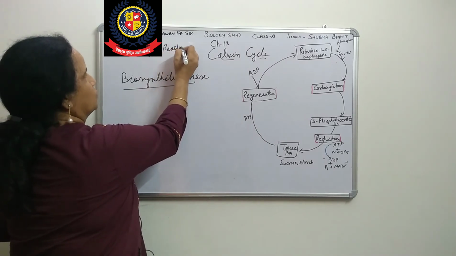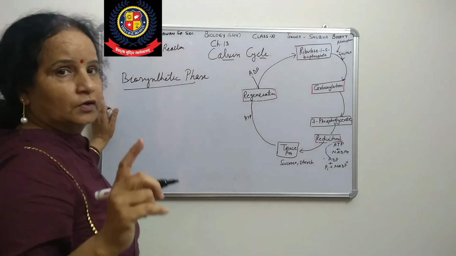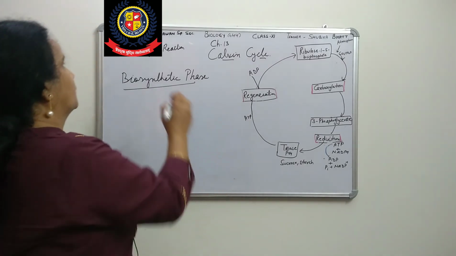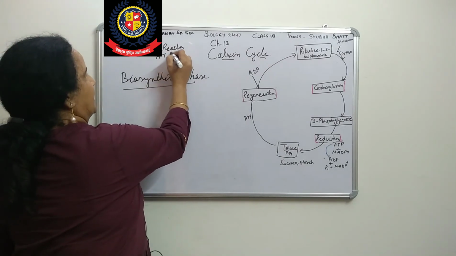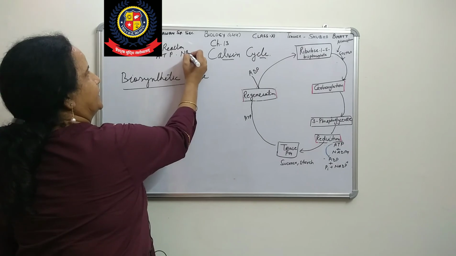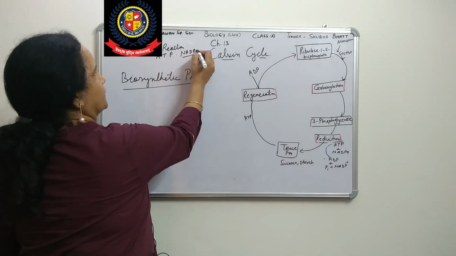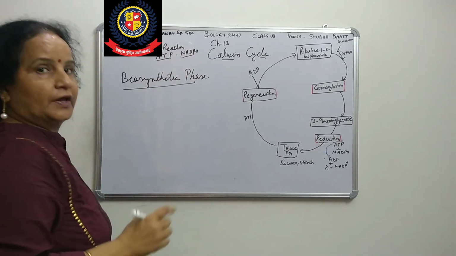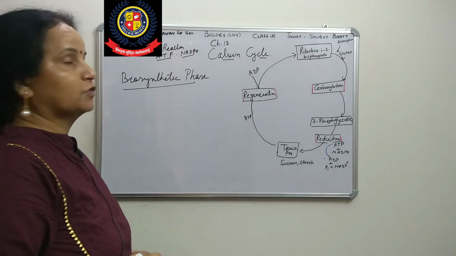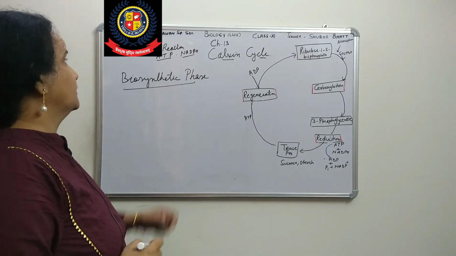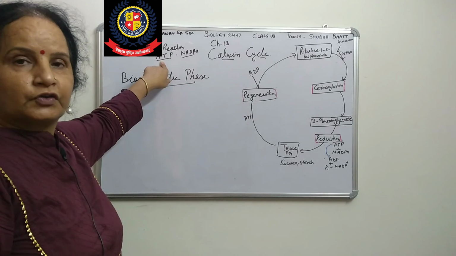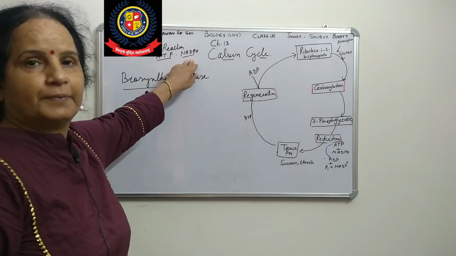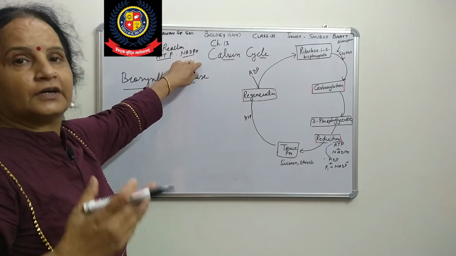In that light reaction, what have we got? We have got two energy currency molecules: one is ATP and the other is NADPH. The aim of the light reaction, which is light dependent, is the production of ATP and the production of NADPH, which are the energy currency.